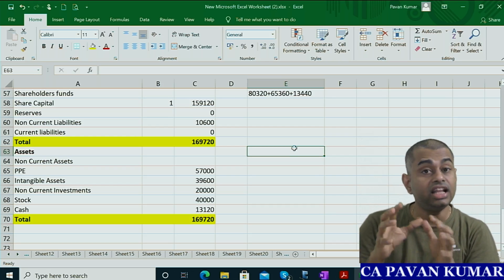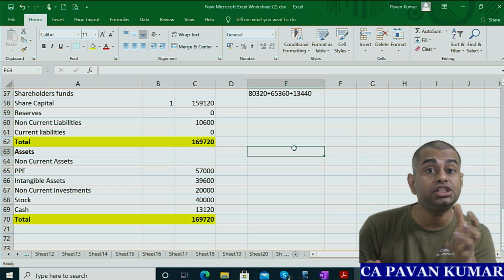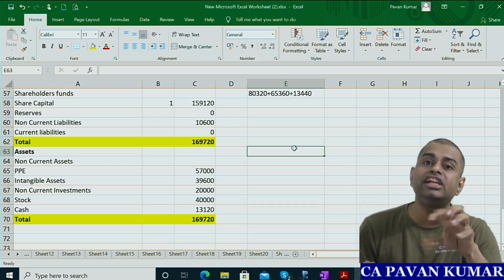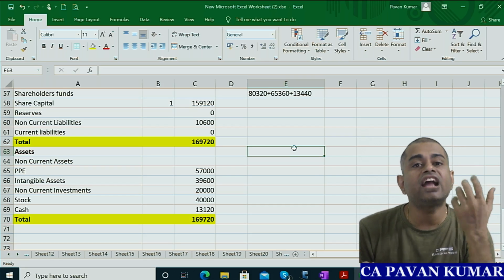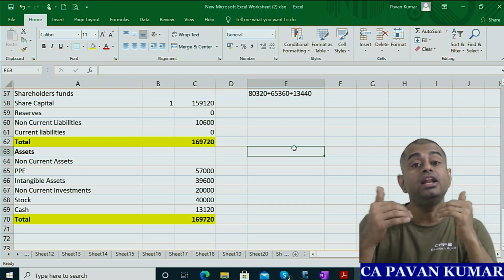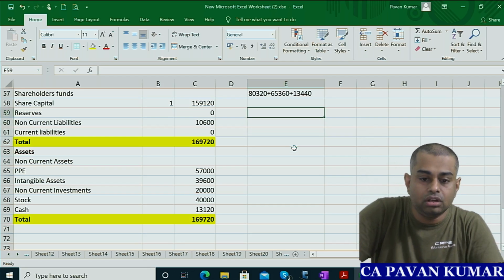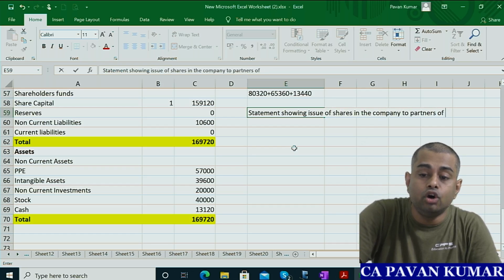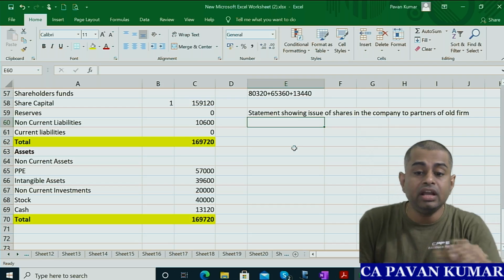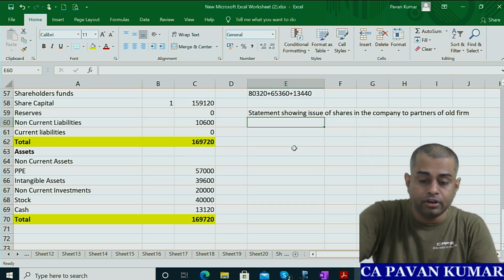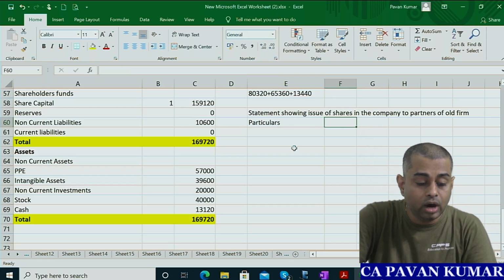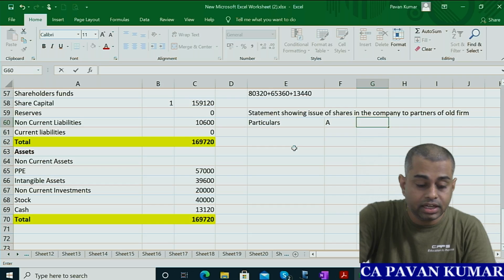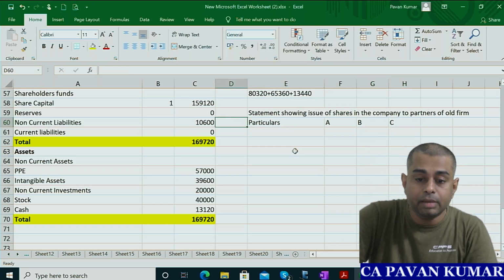They said in the new company, partners' share capital should be in the ratio of 3:1:1. If excess is there, give cash back to the partner. If deficit is there, he will bring cash. Okay, now look here. Statement showing issue of shares in the company to the partners of the old firm. So particulars. Who are there? A, B and C, correct?